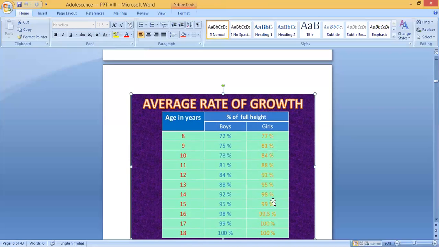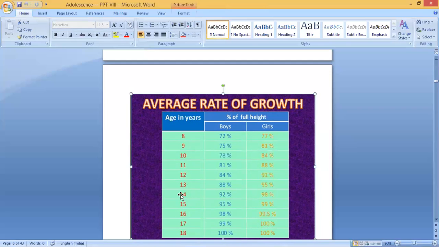So then slow growth, here you can see 95, then 98, 99, 99.5, 100 percentage. So once you come to 18 years, the boy will become 100 percentage and the girl also will get 100 percentage.